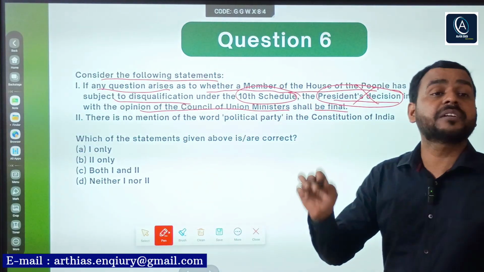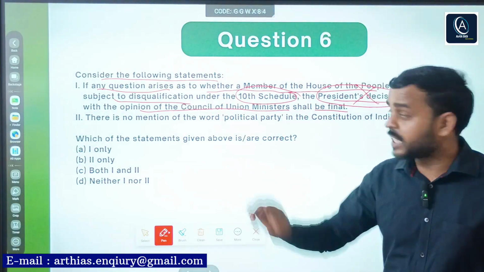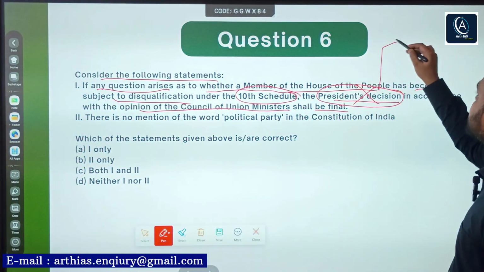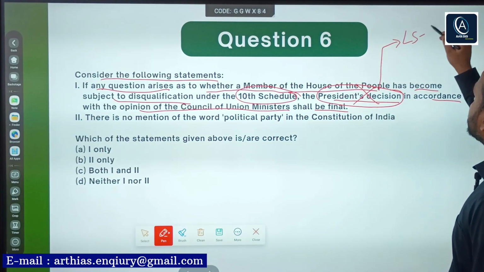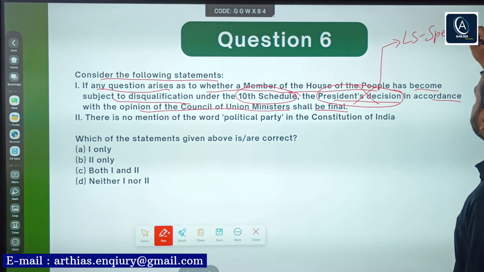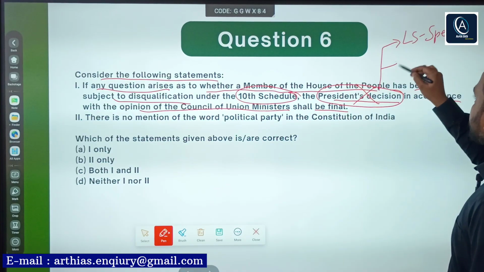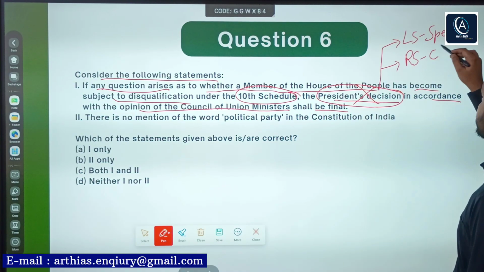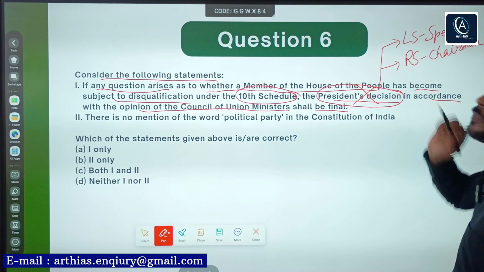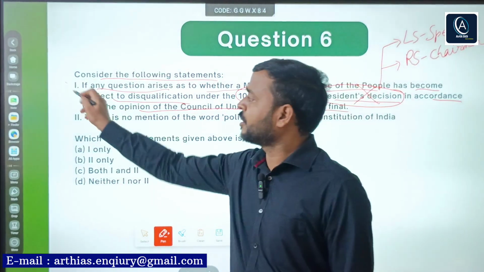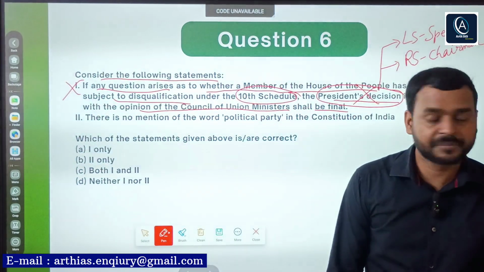If a matter is related with disqualification of members under 10th schedule, then if it is Lok Sabha, then Speaker's decision is final, right? And if it is Rajya Sabha, then Chairman's decision is final, right? Not President. So this statement is absolutely incorrect.